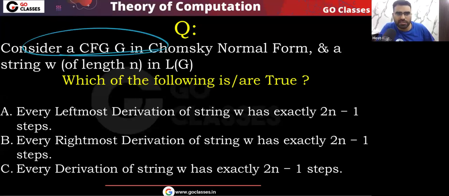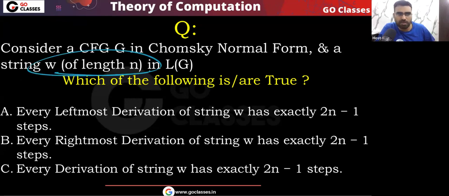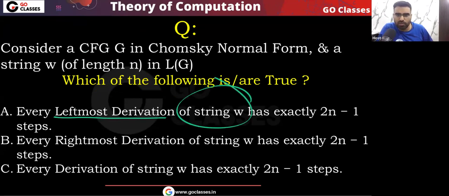Consider a context-free grammar G in Chomsky normal form and a string W of length n in L of G. Then which of the following statements is true? Every leftmost derivation of W has length exactly n minus 1. This statement is true.